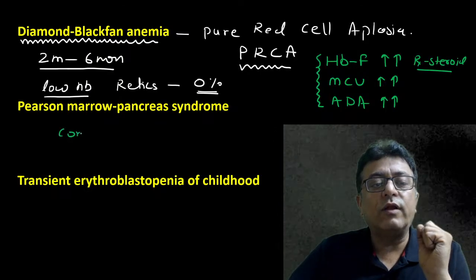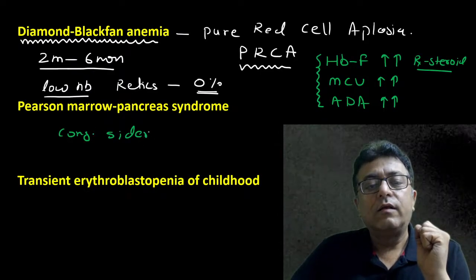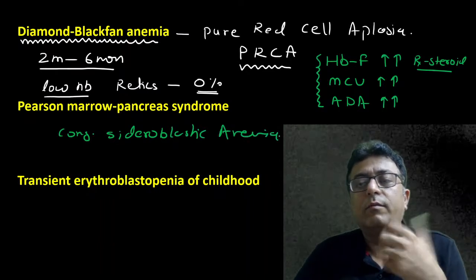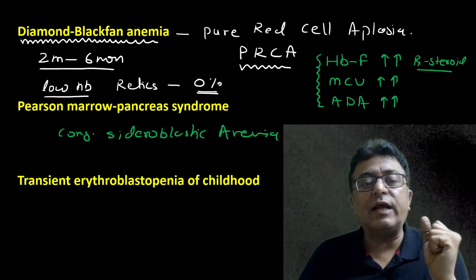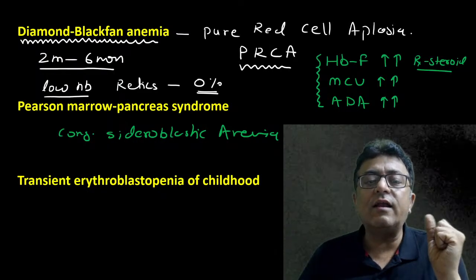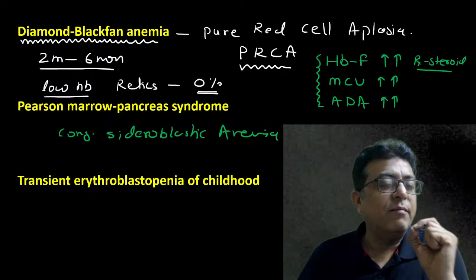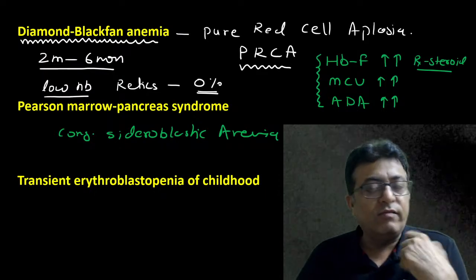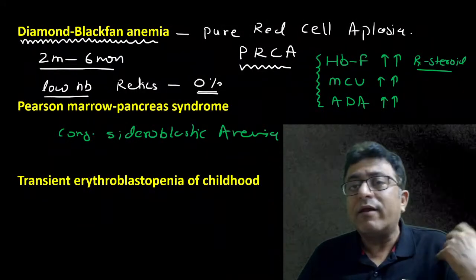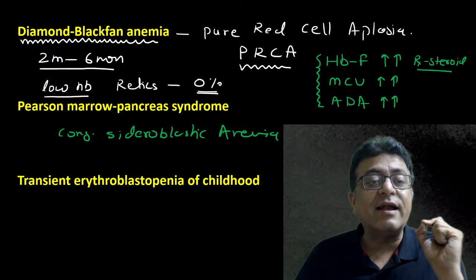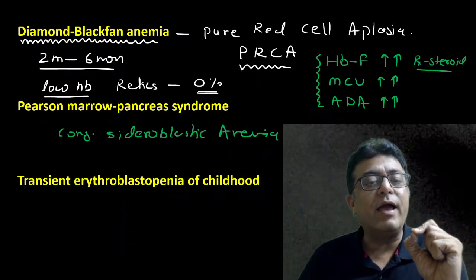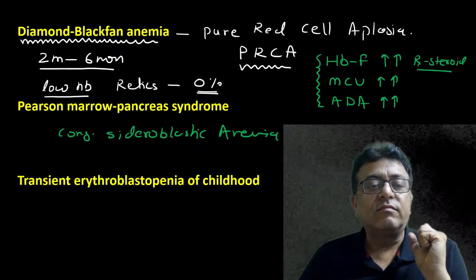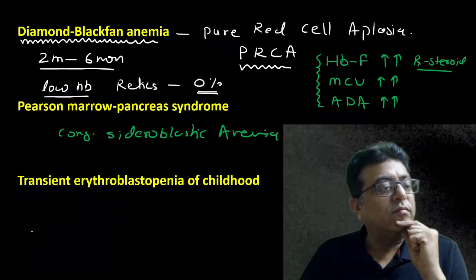This is also known as congenital sideroblastic anemia because the PBF and bone marrow show ring sideroblasts. So, congenital sideroblastic anemia. Anybody can tell me the inheritance of Pearson marrow-pancreas syndrome? Is it X-linked dominant, autosomal dominant, or X-linked recessive? Anybody? Inheritance. I am waiting.